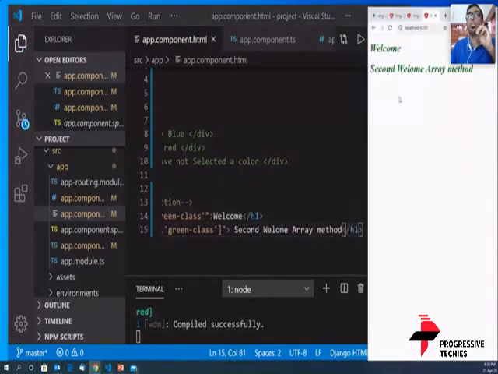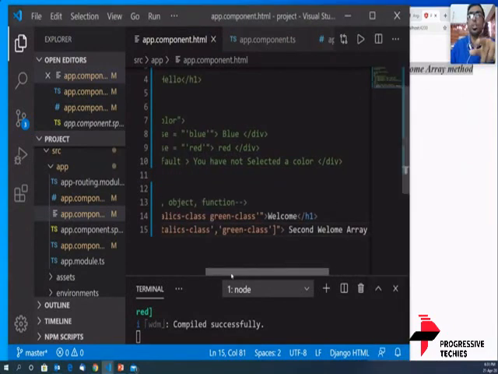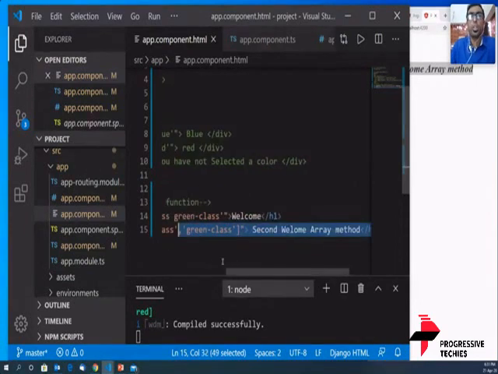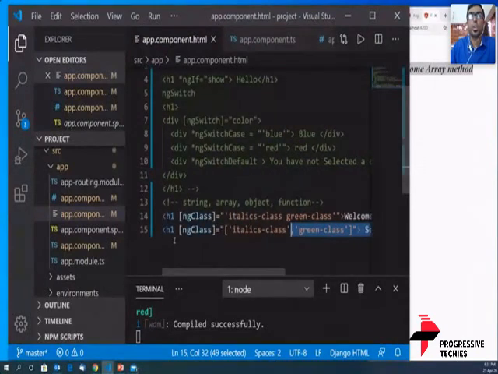Let's see what happens. See, you have the same result. We have passed italics and green, both as array values. So if you have more than one class or one property to be applied to a particular text, then you can use the array method. Now there is one another way you can do it.